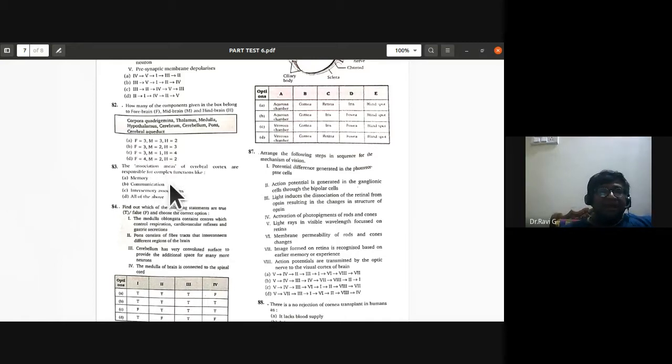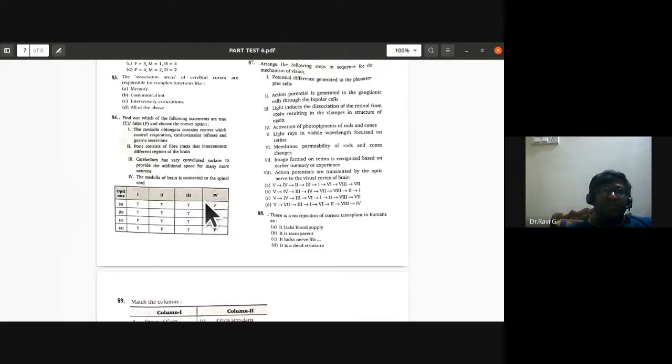So the 83rd. The association areas of the cerebral cortex are responsible for complex functions like memory, communication, intersensory association, or is it all of the above? The association areas of the cerebral cortex are responsible for all of these functions. So they are involved with all these complex functions.